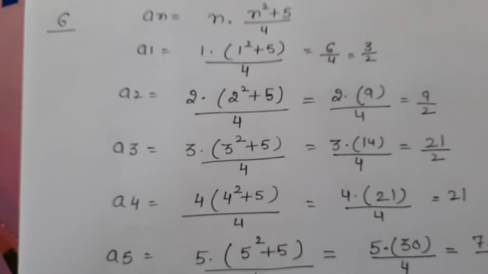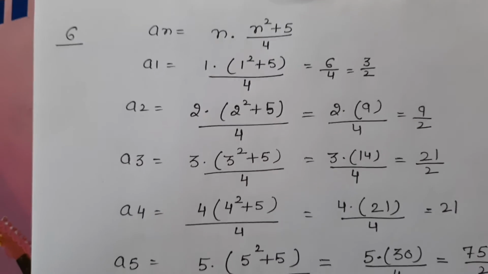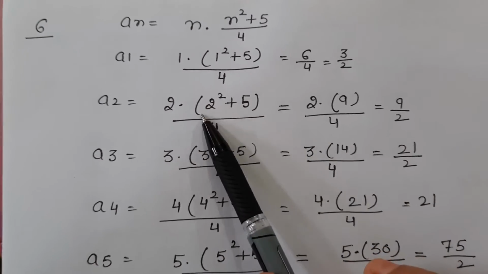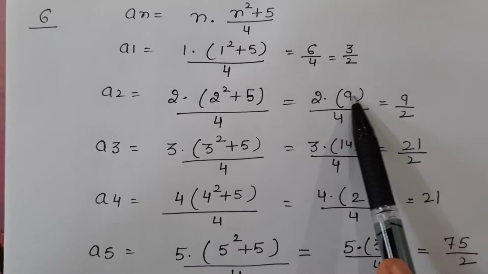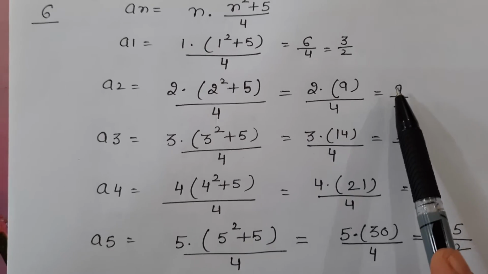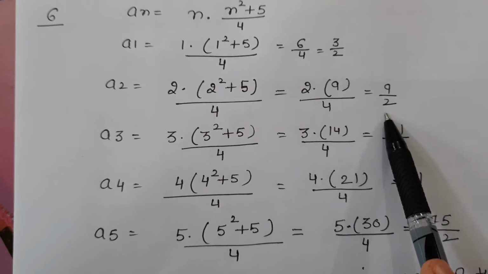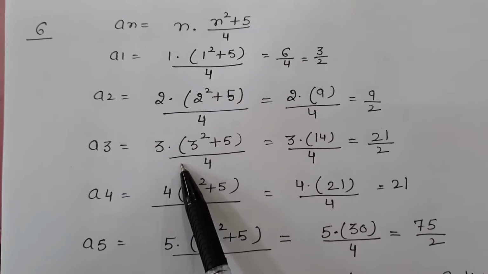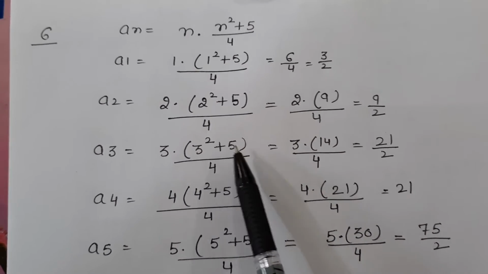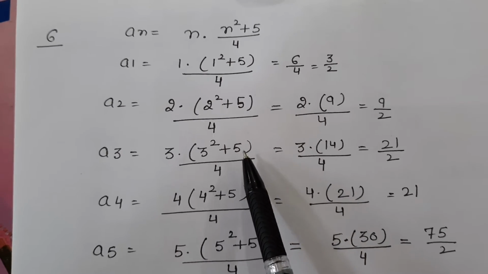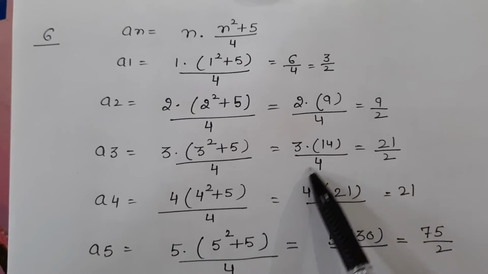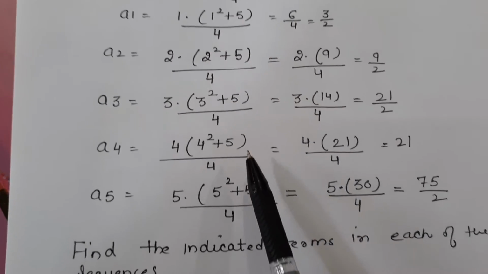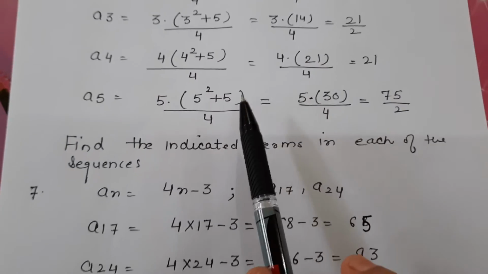a2. We put n = 2. So this is 2 × (2² + 5)/4. So 2 square is 4, 4 plus 5, 9. So 2 into 9 upon 4. This 2 is cancelled. You are left with 9 by 2. a2 is 9 by 2. a3. 3 × (3² + 5)/4. Now 3 square is 9. 9 plus 5, 14. Right? This 2 is cancelled. This is 3 into 7 by 2, 21 by 2. In the same way, you can evaluate the fourth and fifth term.